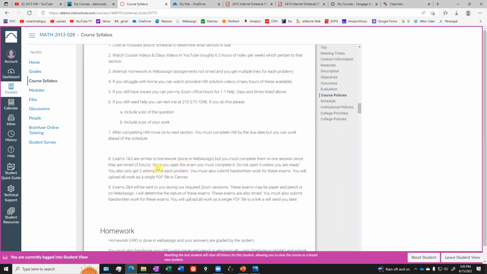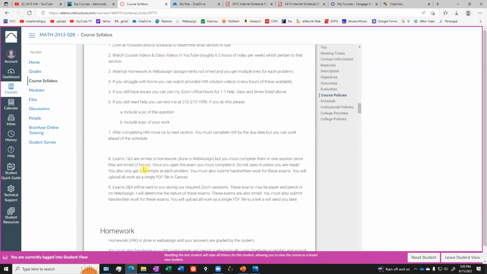Now, I do talk about exams 1 and 3. Those exams you do at home, but there are time limits. Do not open that exam until you're ready. I think I have passwords on those right now, so if you try to open them now, you can't get in. I will provide the passwords at some point.